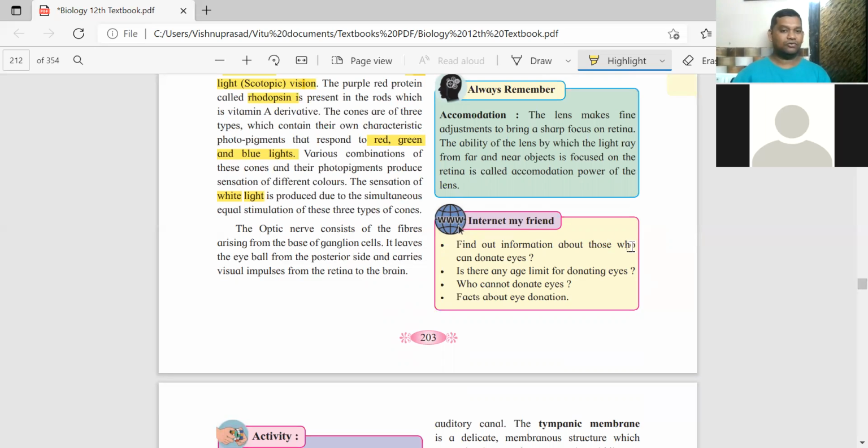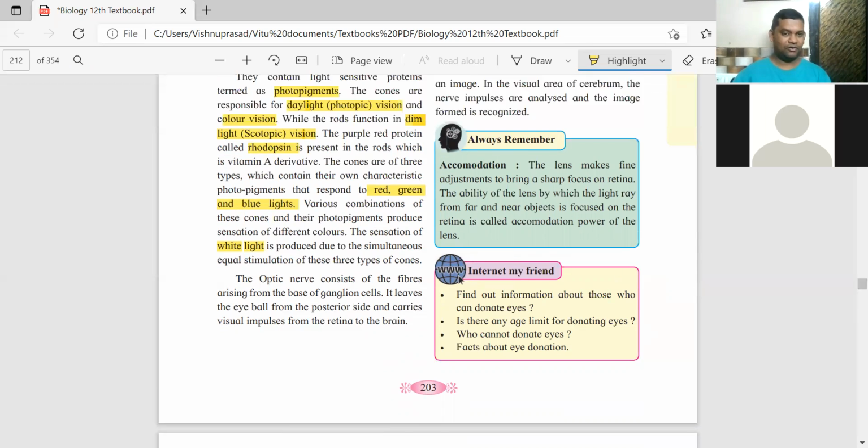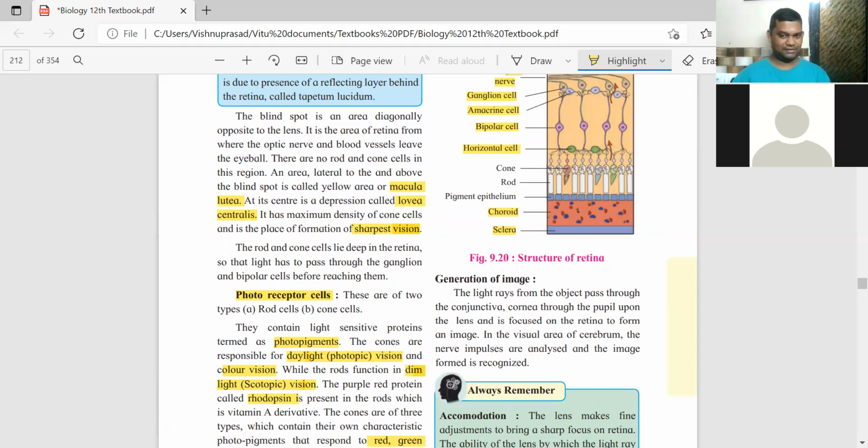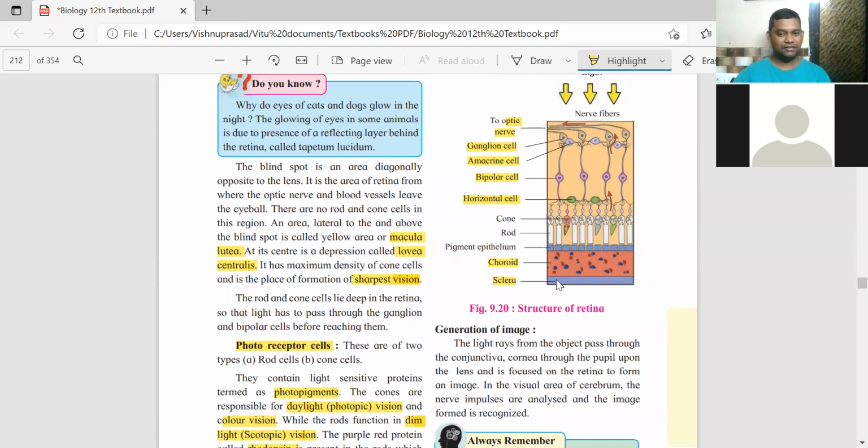So in cone cells, the pigment present है, that is called iodopsin. Rod cells में rhodopsin. Optic nerve कैसे arise होता है? It goes all the way to the brain from the retina and carries the visual impulses. तो stimulus मिलता है कि yes, the object in front of you is so and so.